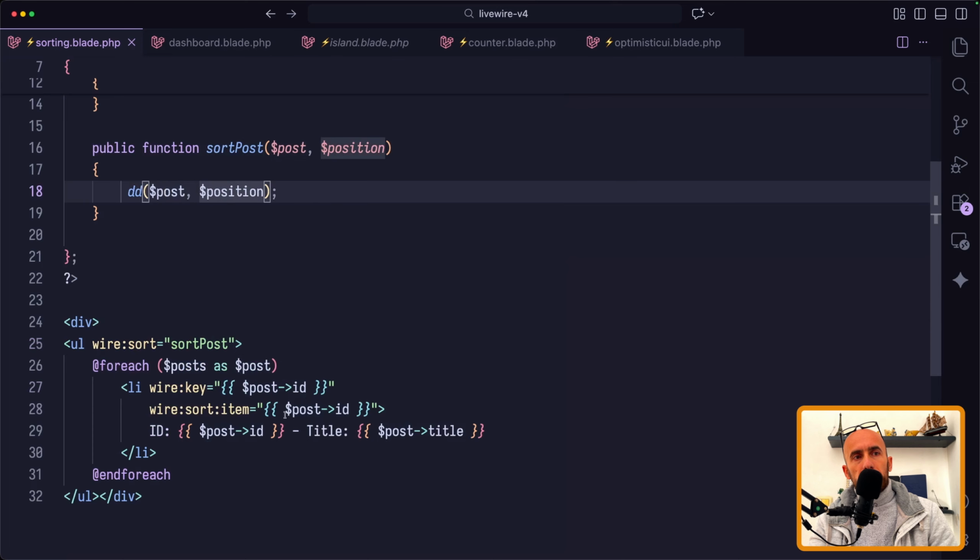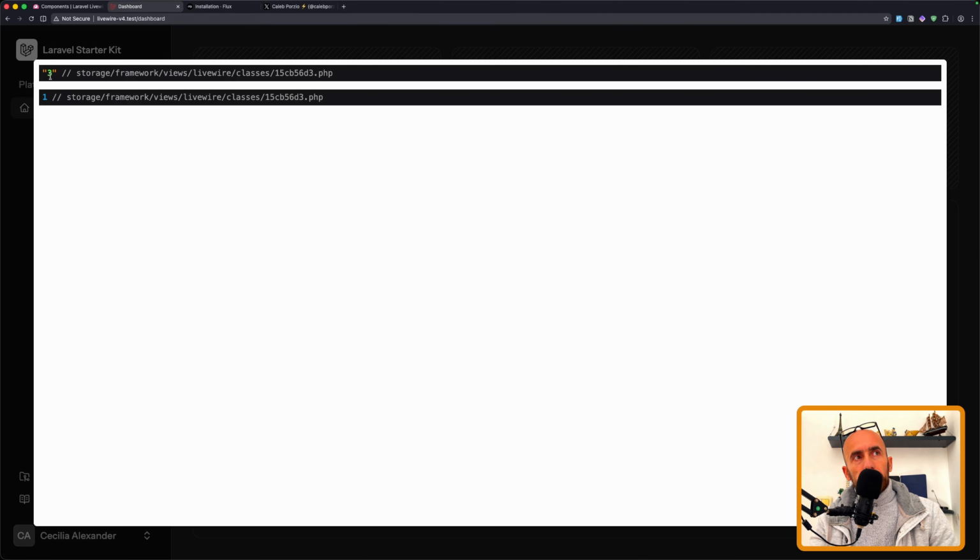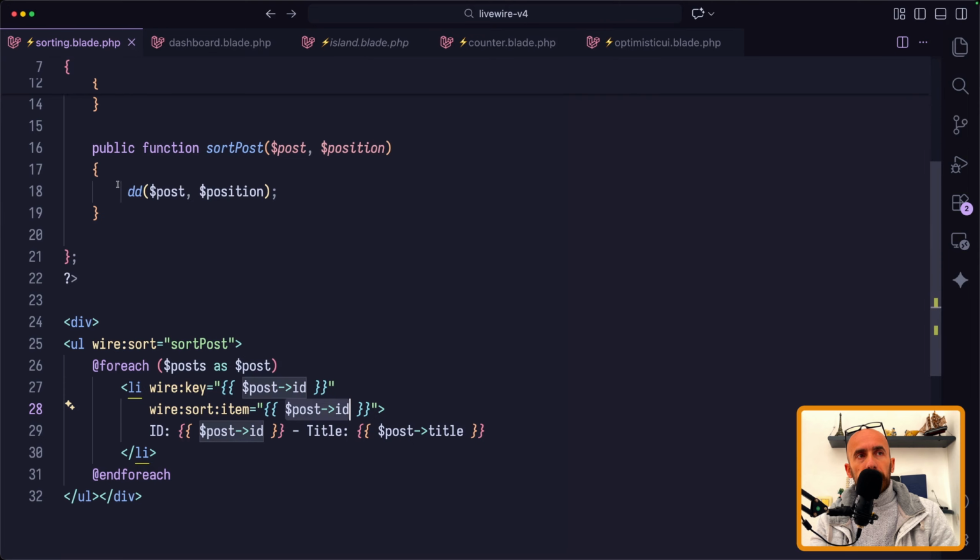So post is this, I post ID, and the position now starts from 0. So 0, 1, 2, 3, it's not from 1. This is going to be 0, 1, 2, 3. So this, if I move it right here, is going to be 1. The position 1 and the ID is 3. So ID is 3 and the position is 1, okay? And you can then update the position in the database, or you can do what you like.